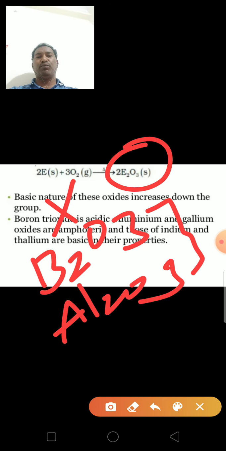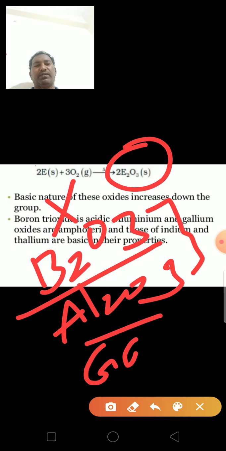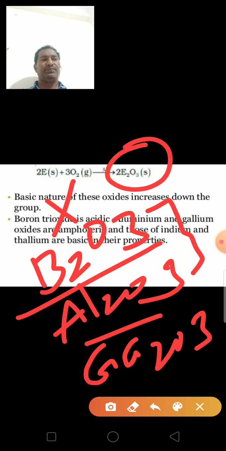Only boron oxide is acidic in nature, while aluminum oxide and gallium oxide are amphoteric oxides, and thallium oxide is a basic oxide.